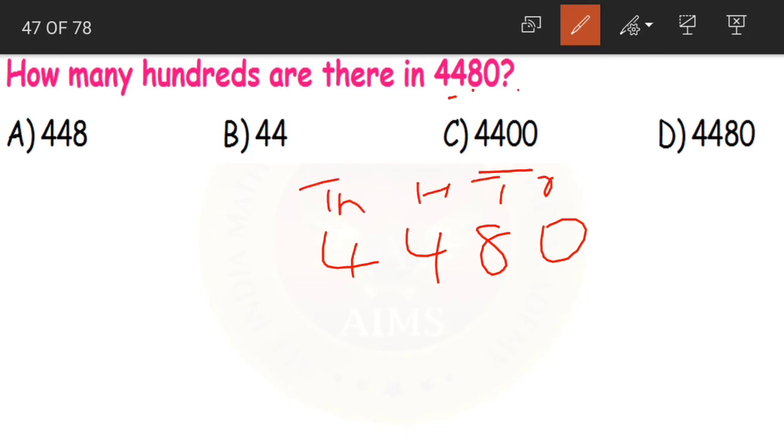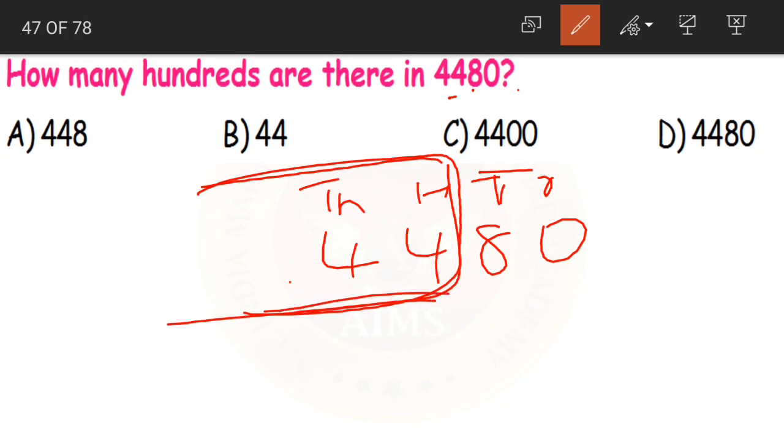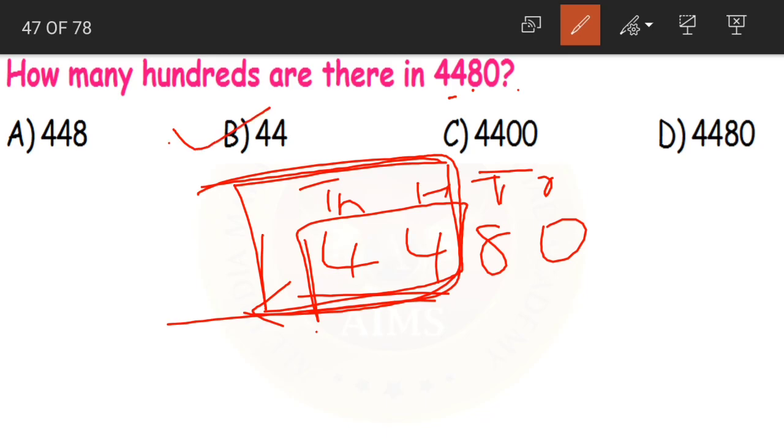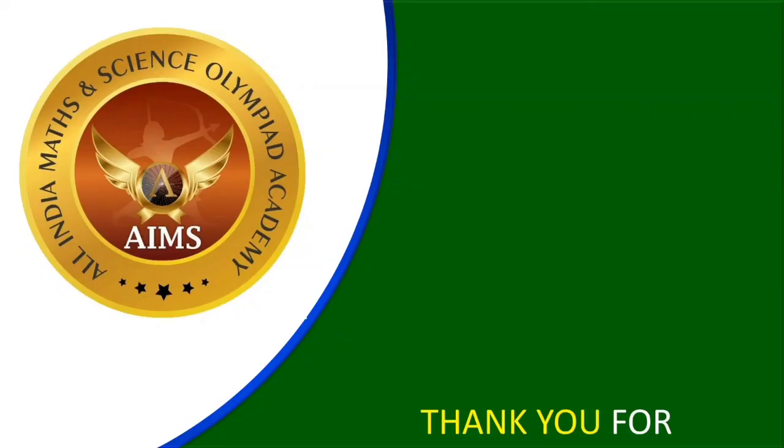Ones, tens, hundreds and thousands. Now how to solve this question? From the hundreds place, whatever there are to the left of the hundreds becomes the number of hundreds in the number. There are 44 hundreds. How many hundreds? 44.